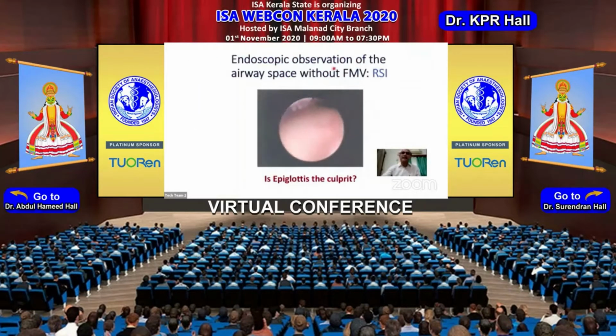This is an endoscopic view of the airspace without face mask ventilation under a rapid sequence induction. Now this patient is breathing spontaneously. Look at the epiglottis, how it is behaving. When the patient is breathing, the epiglottis opens, but during expiration, it falls down almost to the posterior pharyngeal wall,